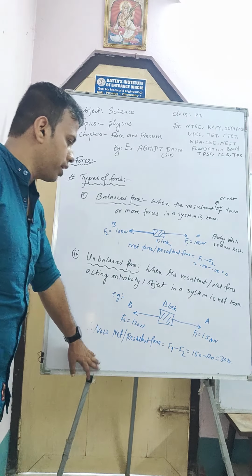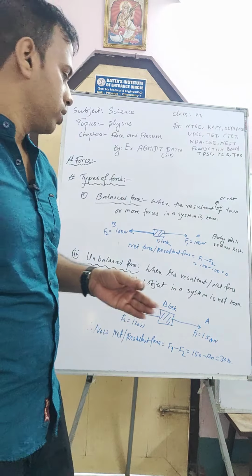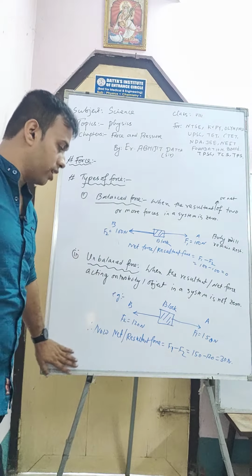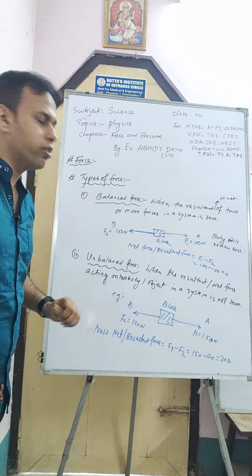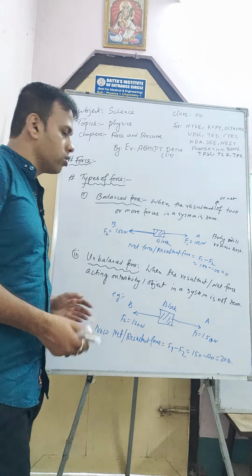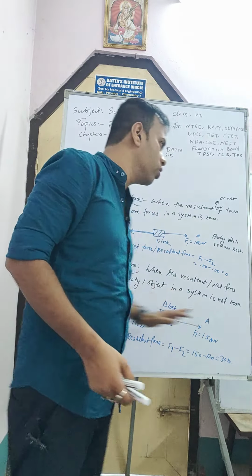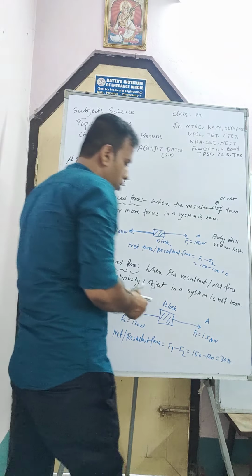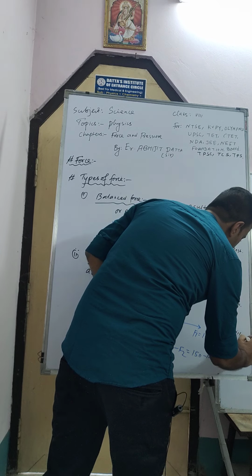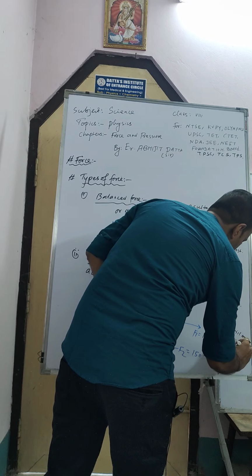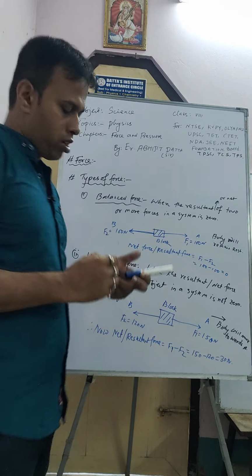So now look here, the resultant or net force is not 0. 30 is not 0. Since the resultant or net force is not 0, this force is known as unbalanced force, and the body will move in the direction in which the force is more. A is pulling this one, so the body will move towards A.